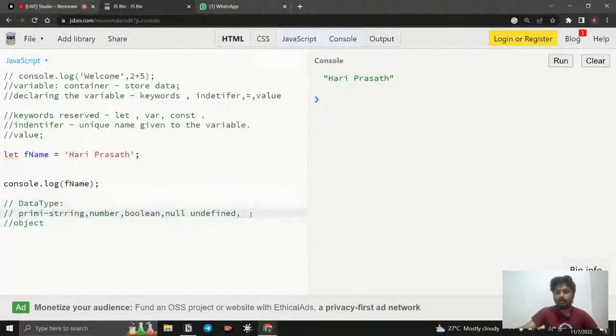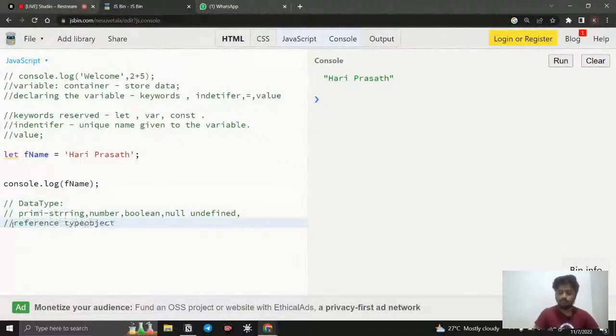Even though we have another data type called symbol, it is recently introduced and not used that much. It is used to store a unique value, an anonymous value coming from an input, and it is a rare case, so we are not using that. The most commonly used are string, number, boolean, null, and undefined. That is more than enough, and then there is object. When it comes to object, this is going to be a reference type.